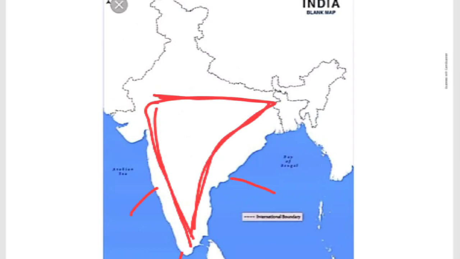The central part of India as well as the northern part of India experience much seasonal variation because they are far away from the sea. Their location is far away from the ocean. So here summers are very hot, and at the same time winters are very cold.